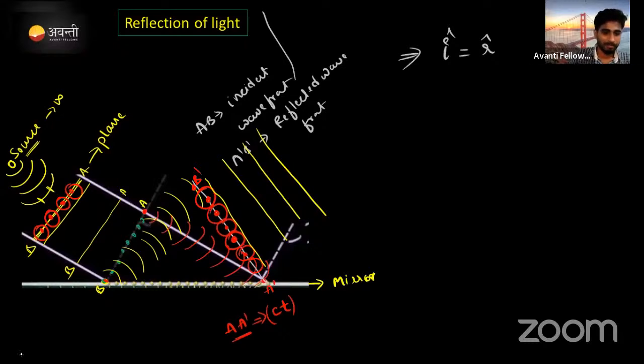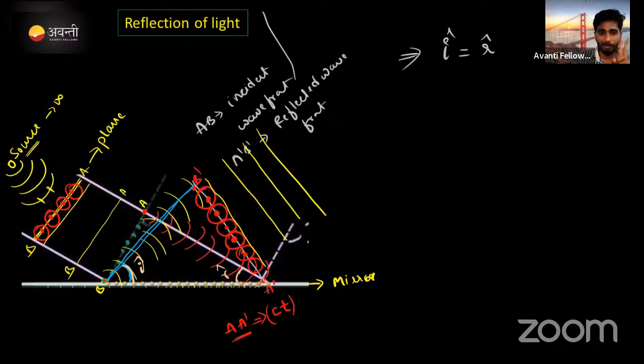Now look here. For the point B, from point B to B dash, I will draw one perpendicular line. And then A to A dash is already there. The angle created here from the plane mirror, we call the angle of incidence. Either side. Clear now? And then from B to A dash to A, we call this the angle of reflection.